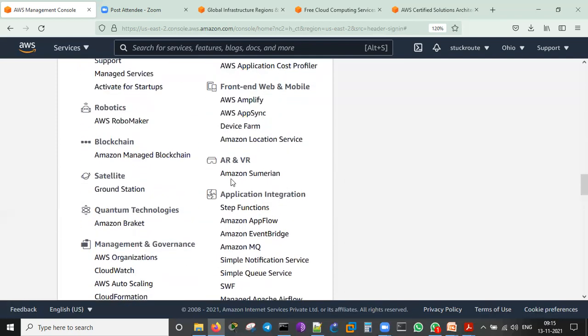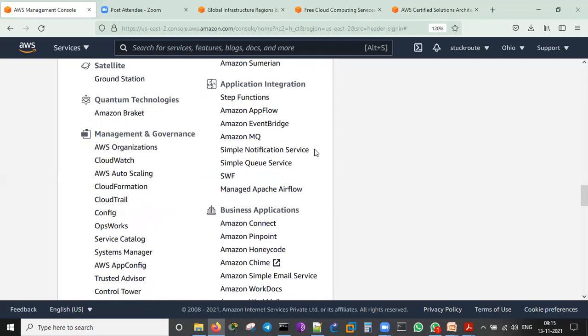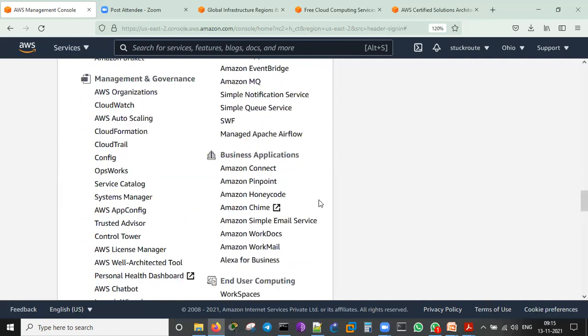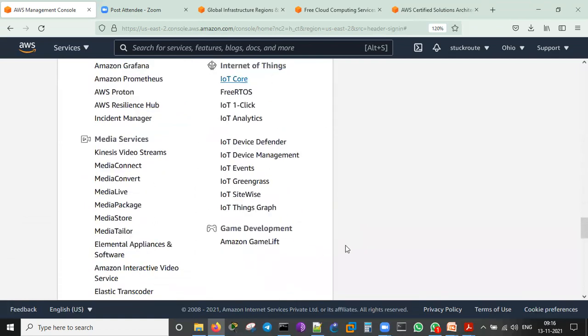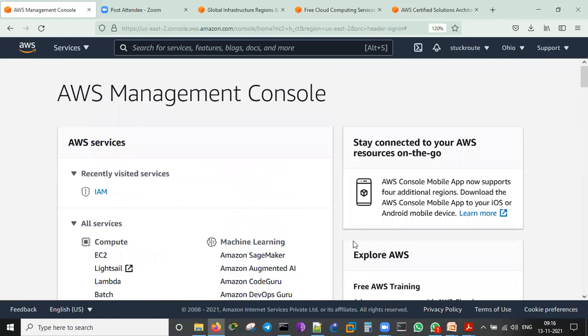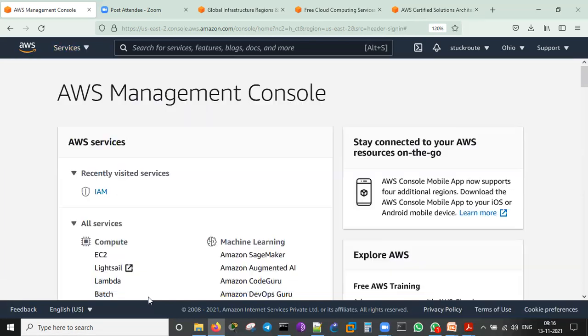And AR, they are having their own services like Amazon Sumerian. And application integrations which you can do. Here it is coming that notification service, queue service, workflow service, and other things. Business applications, all we can create. End user computing, Internet of Things, game development, which we can do on this. So this is about the management console. These are all the services, like clicking on this, we can create any services over here.